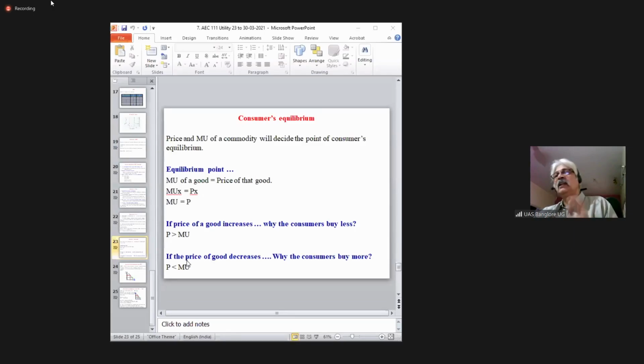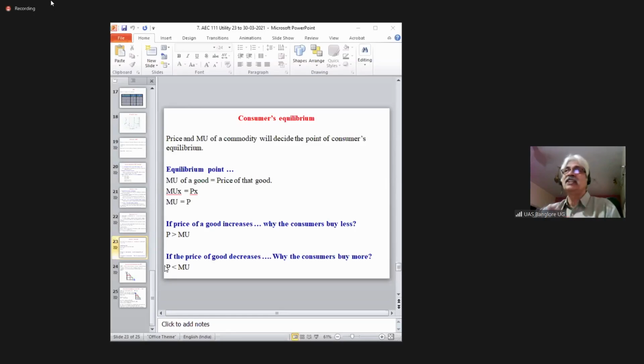Now, on the other hand, if the price of a good decreases, consumers buy more. Why? Here, price is less and marginal utility is greater. But for the consumer to be in equilibrium, price must be equal to marginal utility. I repeat, price is not in our hand.